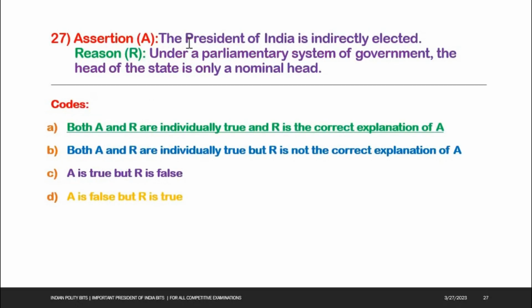Next one, Assertion: The President of India is indirectly elected. Right answer? Yes, the President of India is indirectly elected. Reason: under a parliamentary system of government, the head of the state is only a nominal head. This is also right answer. See the quotes. Both A and R are individually true, and R is the correct explanation of A. This is the right answer.